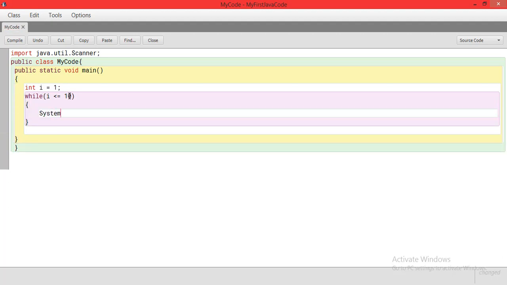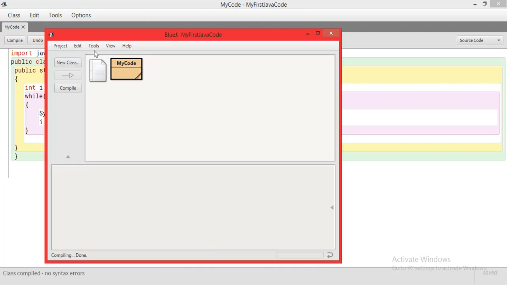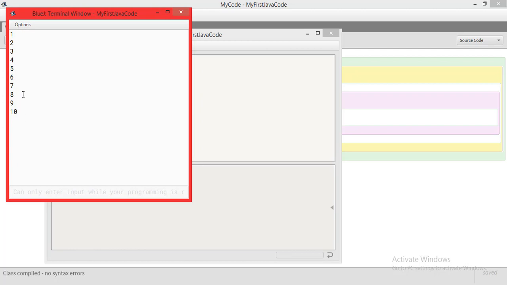I am just saying System.out.print, I want to print i. Also, I want to increment every time, so I can write i equals i plus 1, also called i plus plus. So depending upon how you want to write it, you can either write it in this format or you can just say i plus plus, that is also fine. I click on compile. No syntax errors here, so let's go to our code and try to run it. So go to void main. So you can see 1 to 10 being printed.